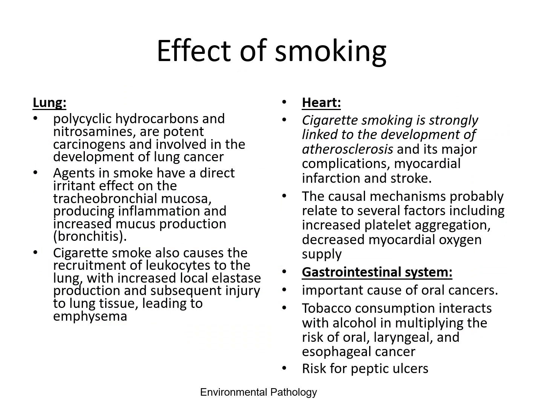There are many effects of smoking on the lung, the heart, and the GIT. The polycyclic hydrocarbons and nitrosamines are potent carcinogens, and they are involved in the development of lung cancer. They are irritants to the mucosa of the lung that can produce bronchitis. Cigarette smoke also causes recruitment of leukocytes, and that can cause increased elastase production, which can lead to emphysema.